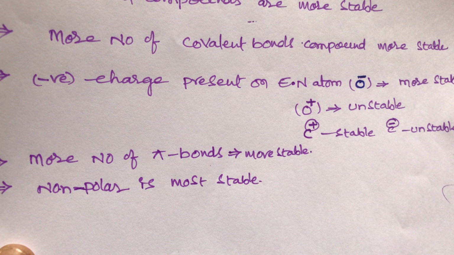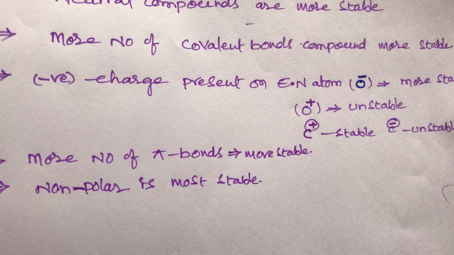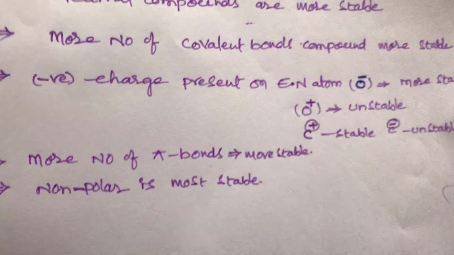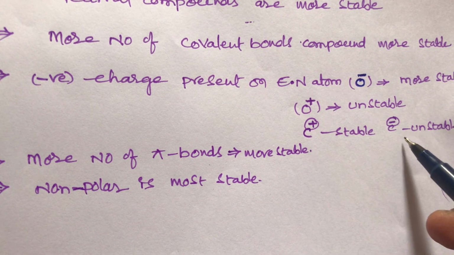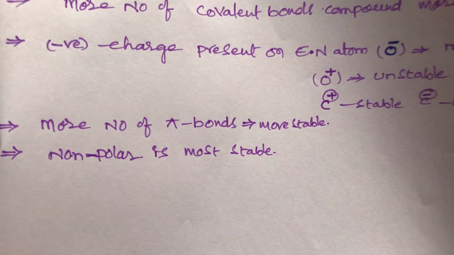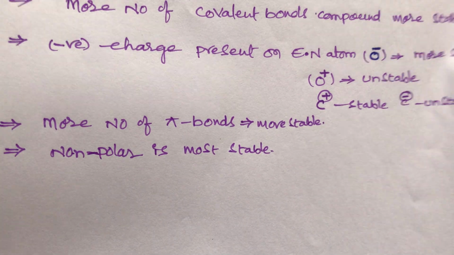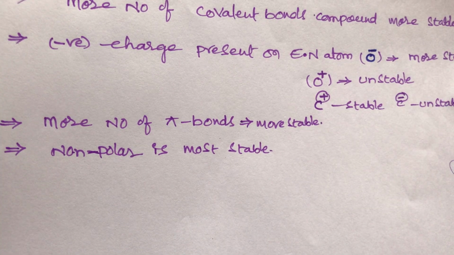So the first one is that a neutral compound is always more stable, and second, a compound with more number of covalent bonds is always more stable. Third, negative charge present on an electronegative atom. Example, oxygen with a negative charge is more stable; oxygen with a positive charge is unstable. Carbon with a positive charge is stable; carbon with a negative charge is unstable. Next, a compound with more pi bonds is always more stable, and non-polar is also more stable. These are the most important points in stability of resonance.